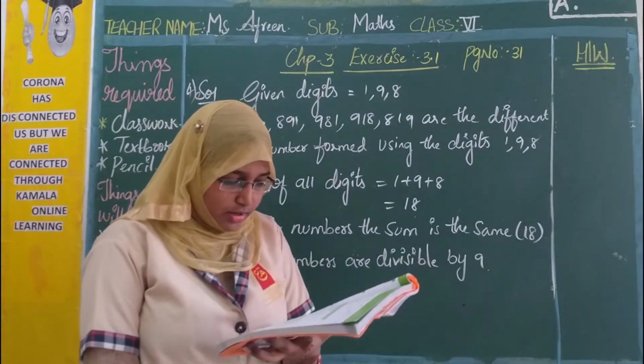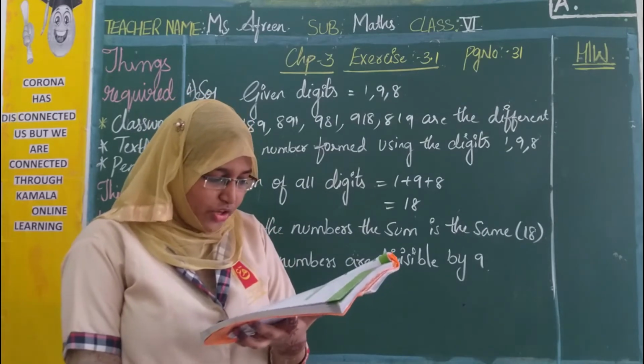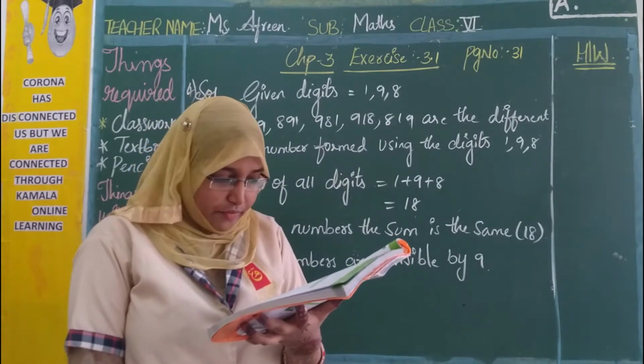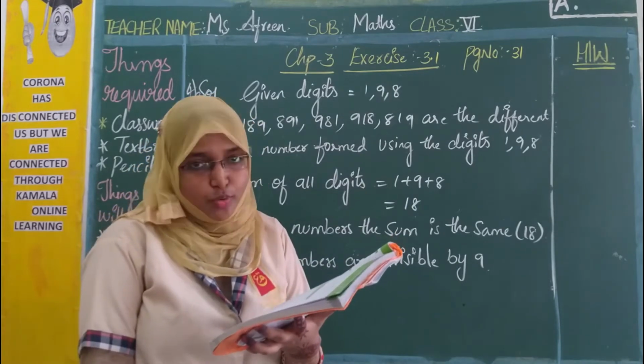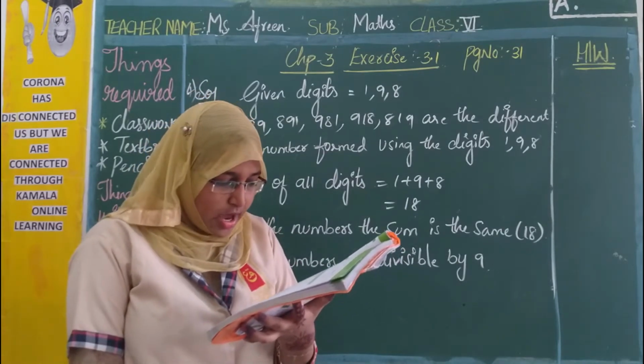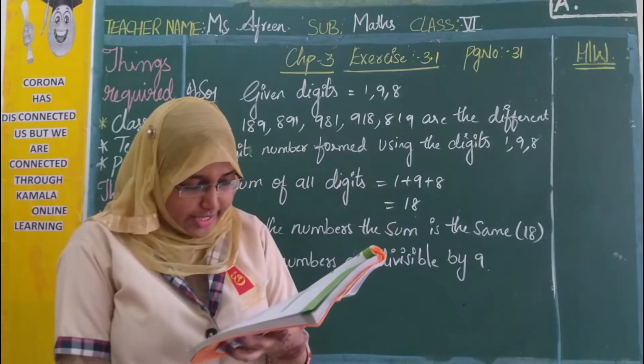Let's move to the fifth one. The fifth one you are only going to try. I'll just give you a hint. Which numbers among 2, 3, 5, 6, 9 divide 12,345 exactly? Write 12,345 in reverse order and test now which number divides it exactly.